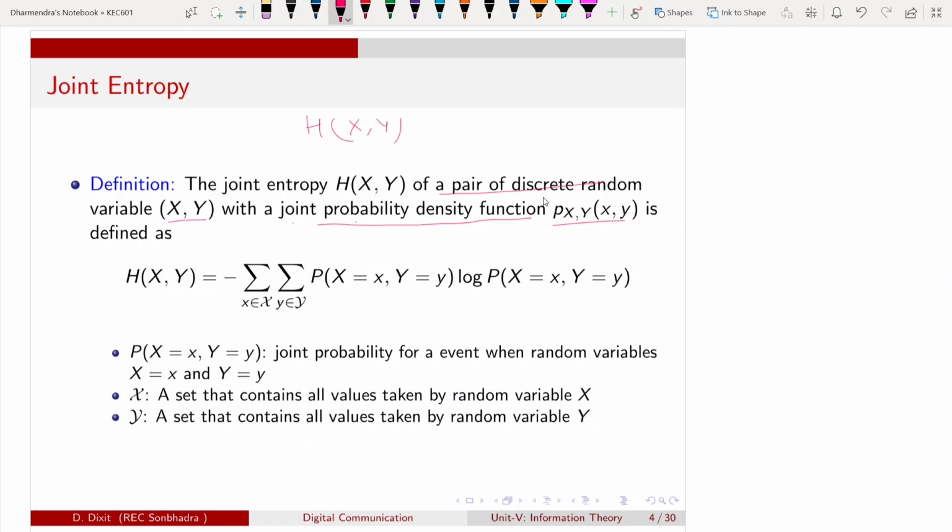In the first lecture we discussed the entropy of a single random variable like this.